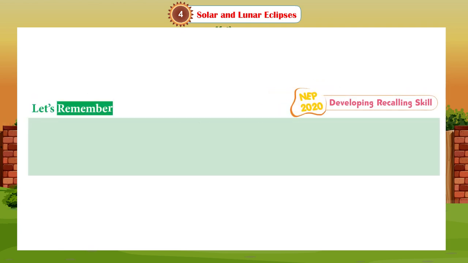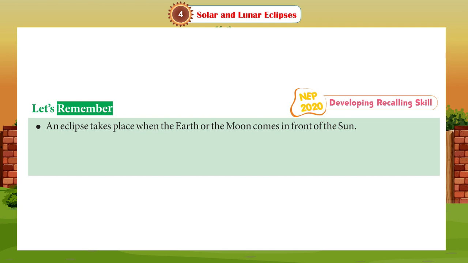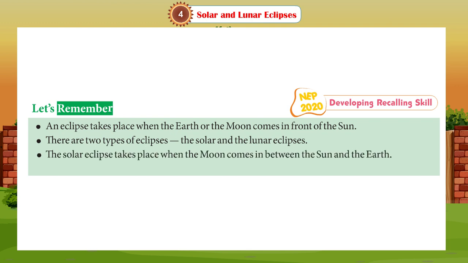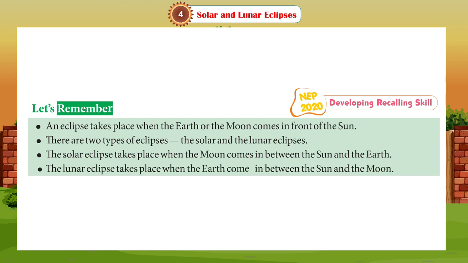Let's remember, an eclipse takes place when the earth or the moon comes in front of the sun. There are two types of eclipses, the solar and the lunar eclipses. The solar eclipse takes place when the moon comes in between the sun and the earth. The lunar eclipse takes place when the earth comes in between the sun and the moon.